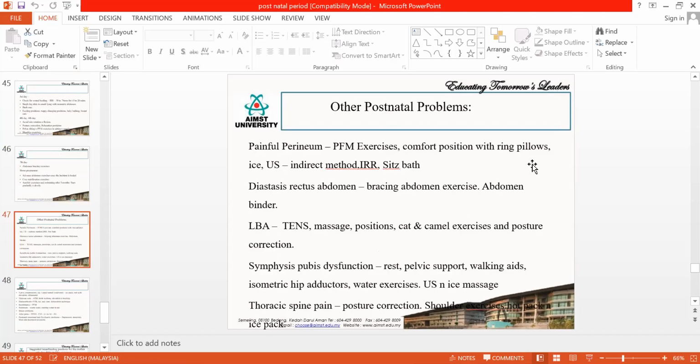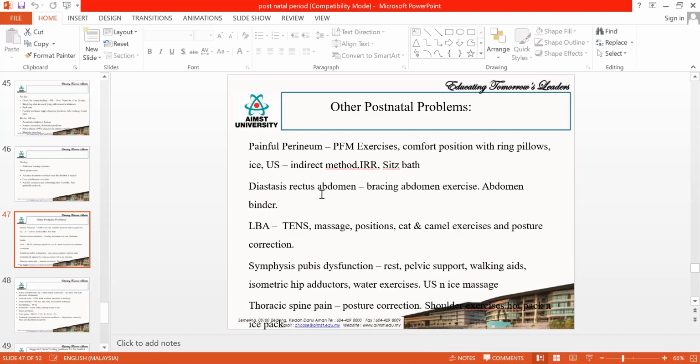Sometimes they might have postnatal problems like a painful perineum. For that, you can teach them good pelvic floor exercises and comfortable positions with donut pillows. You can also give icing and ultrasound. Ultrasound should be given indirectly with a water glove. You can give IRR and sitz bath or bidets. For a sitz bath, you take a basin of warm water and ask the mother to sit over the warm water and do pelvic floor exercises. This will increase circulation and enhance healing. This is called a sitz bath.